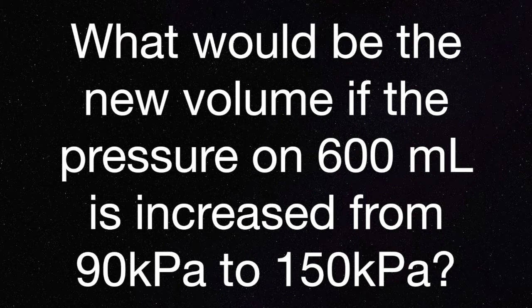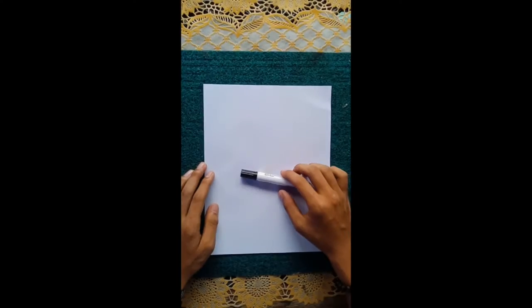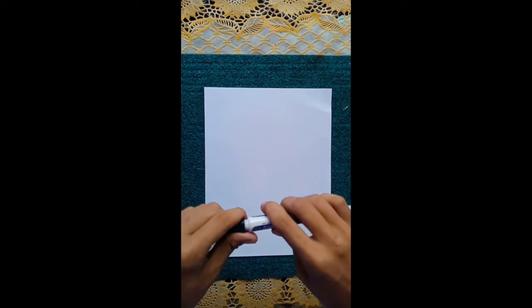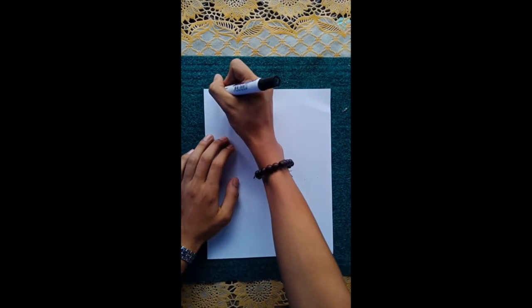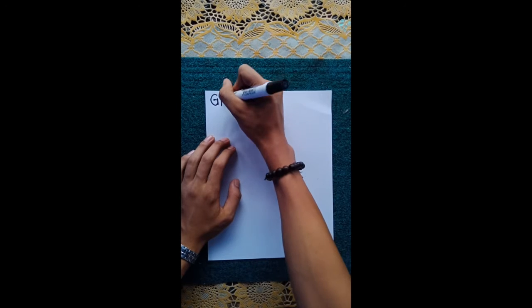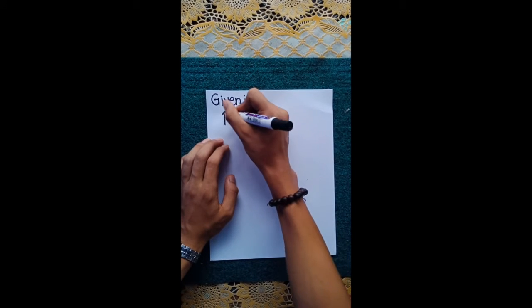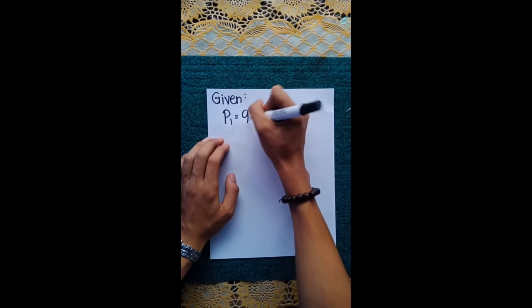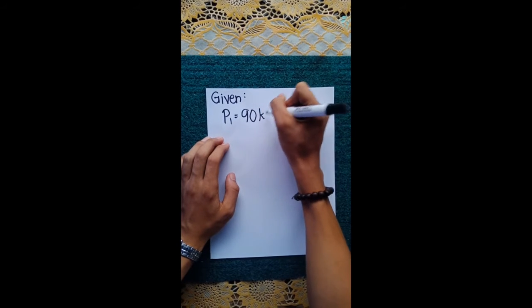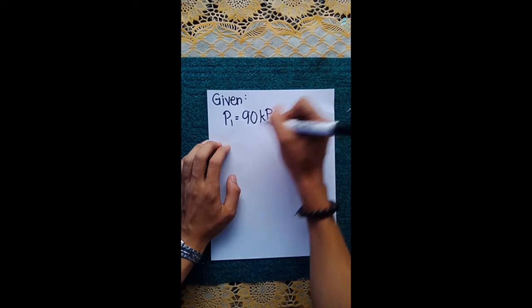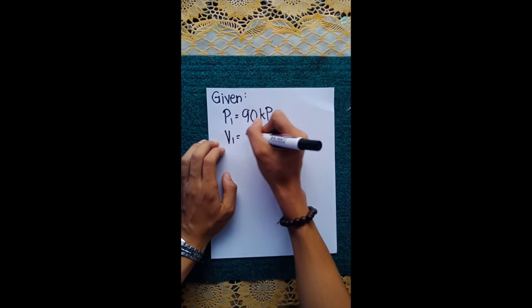What would be the new volume if the pressure on 600 ml is increased from 90 kPa to 150 kPa? So, we have our given. The initial pressure, or P1, is equal to 90 kPa.